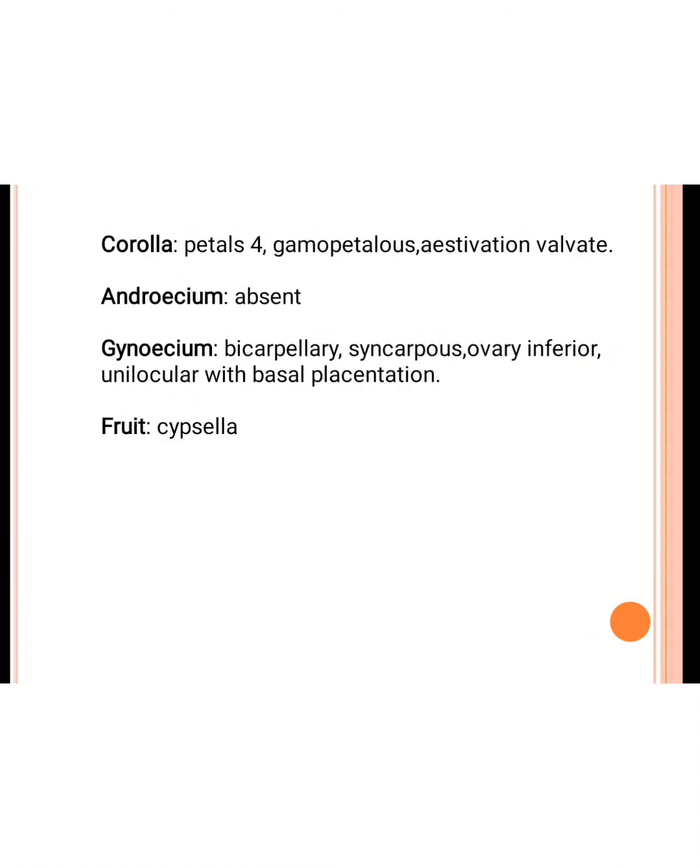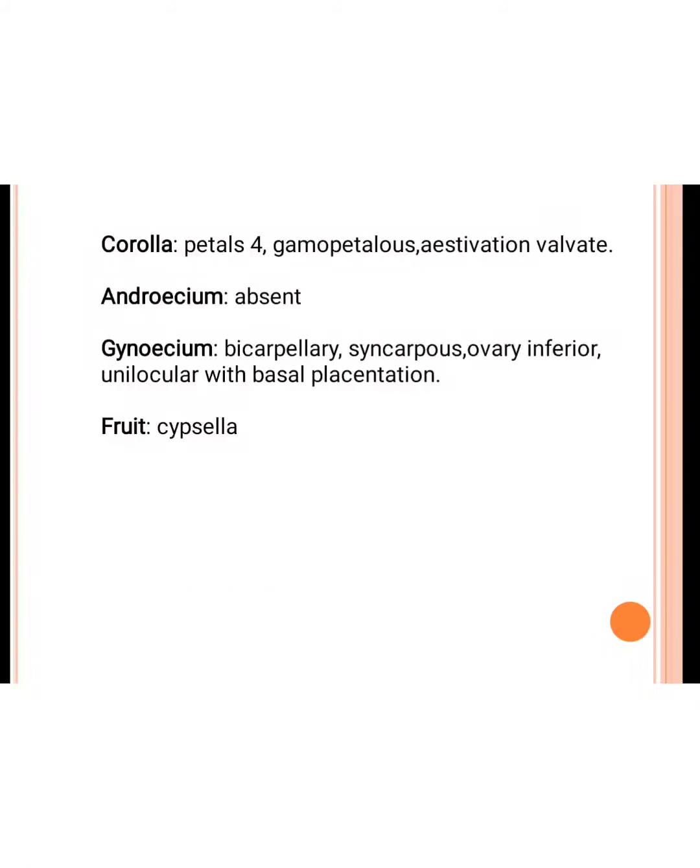Next one is the corolla. The petals are arranged in 4 number, gamopetalous means 4 petals are fused, and the estivation is valvate, and the petals are ligulate, meaning the 4 petals are fused together on one side. Androecium is absent in a ray floret. Gynoecium is bicarpellary, 2 carpels are present, syncarpous, fused together. Then the ovary is inferior and unilocular with basal placentation.